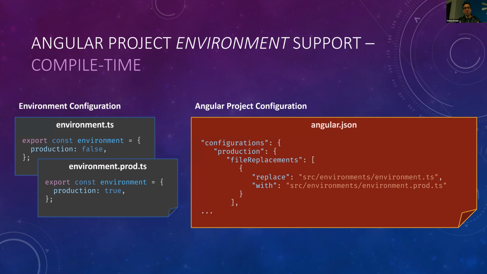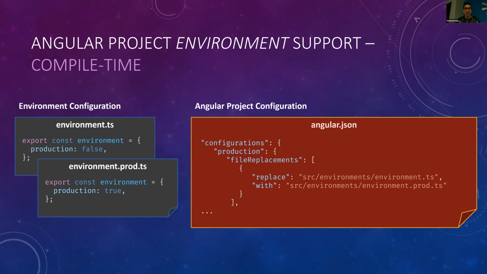And with Angular, any Angular project has built-in support for this compile time configuration. And there's two areas here. Anytime we start or create a new Angular project, it will come with these three files. There are two environment files. One is for development, for just local development. And the other one is intended for use for production.